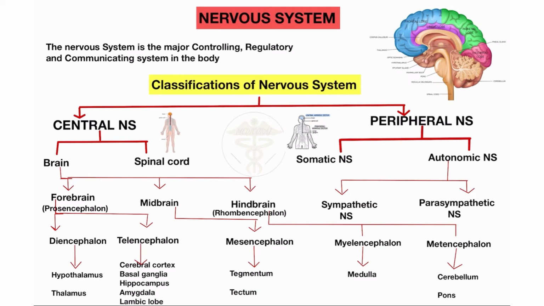Now I will try to explain the central nervous system. It is the large part of the nervous system which includes the brain and the spinal cord. The spinal cord is a part which extends from the brain to the back part of our body. So this is the spinal cord.